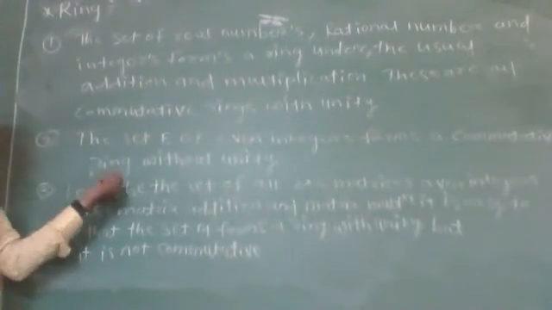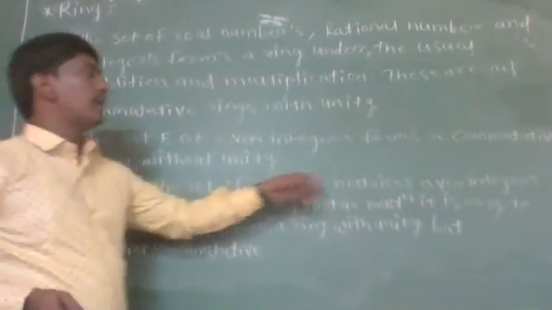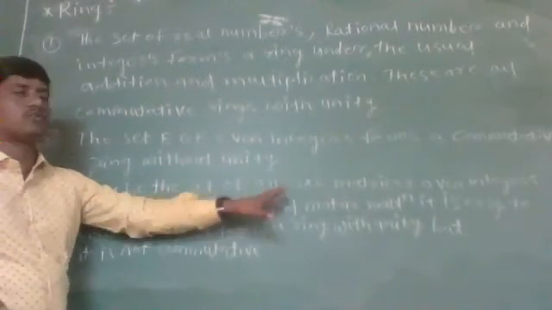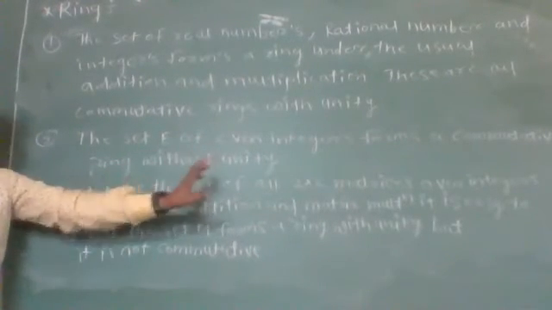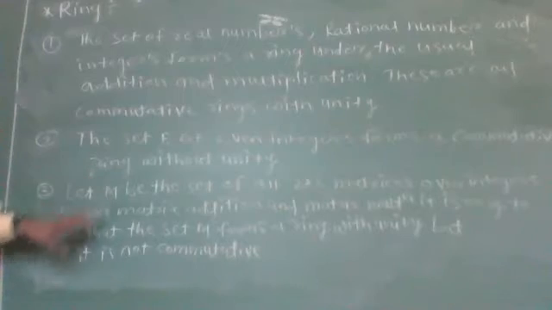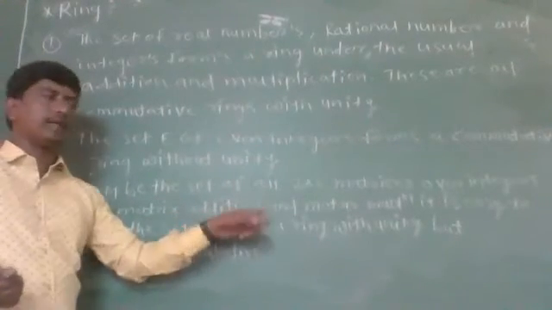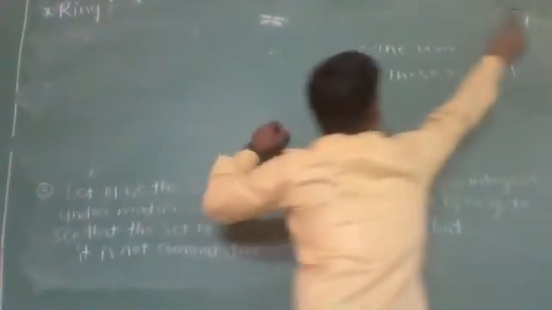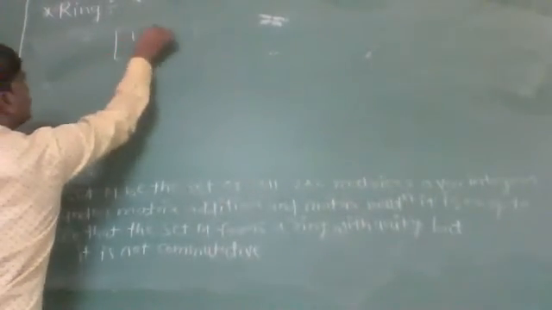If we take M as the set of all 2 cross 2 matrices, that is, it contains all matrices whose order is 2 by 2, with 2 rows and 2 columns, over the set of integers, that is, the entries of those 2 by 2 matrices belong to the set of integers. Now, this M forms a ring with unity. The unity element of that ring is the identity matrix of order 2 cross 2, that is 1 0 0 1.